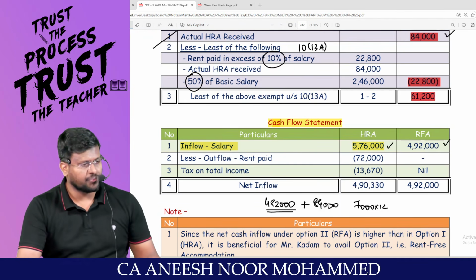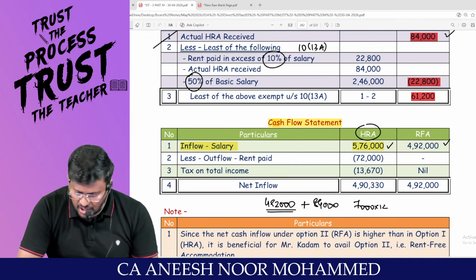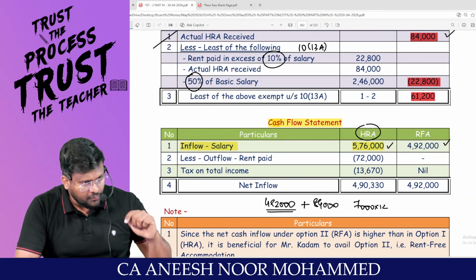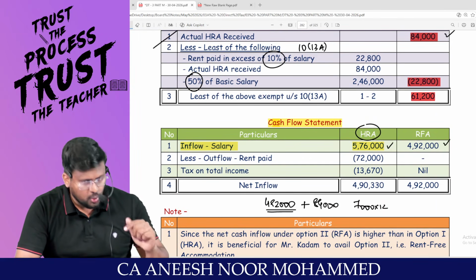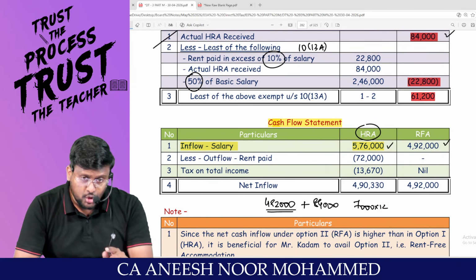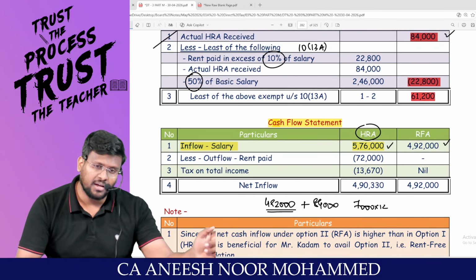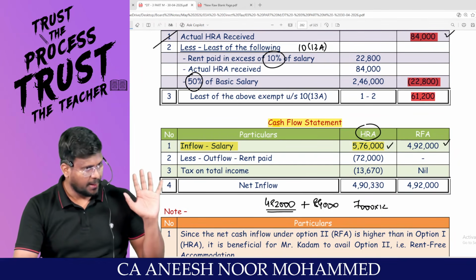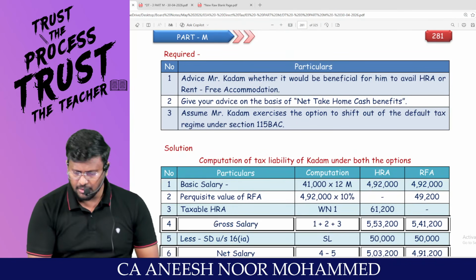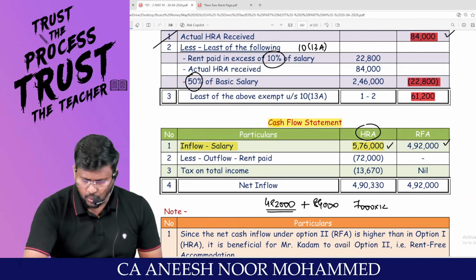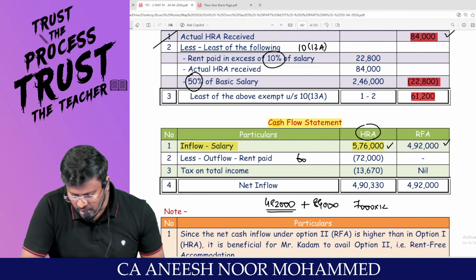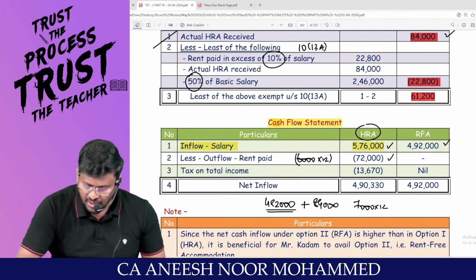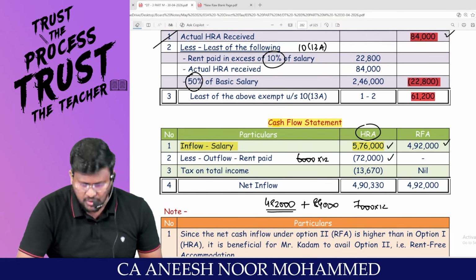Any problem? If it is HRA route, the employer will give HRA to the employee and the employee should pay rent to the tenant or the landlord. Am I right? What is the rent per month? 6,000. So 6,000 into 12, 72,000. So will it be cash inflow or cash outflow? Cash outflow, 72,000 will go out.